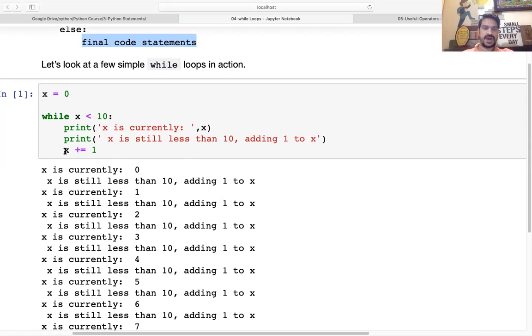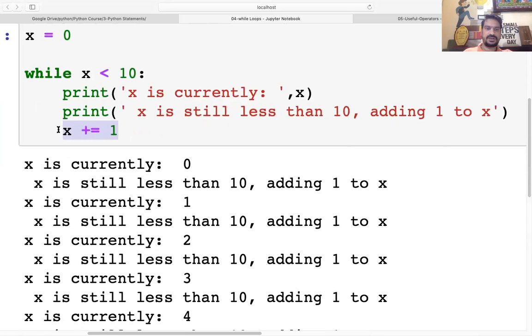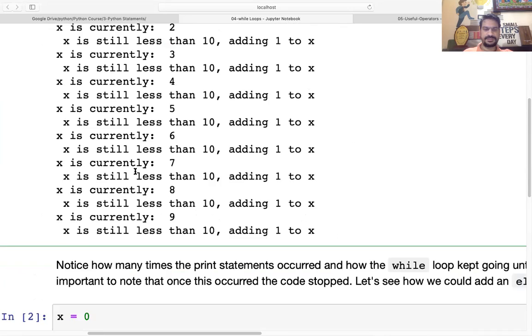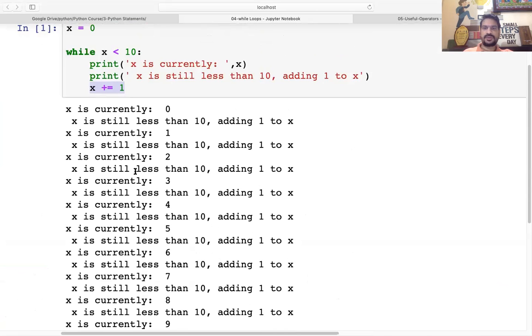In the for loop, we don't have to do these iteration steps in Python. But here it is required to make one iteration step. So this is the statement for that, which we have to use for the iteration step, and it is going to print in your output, right?